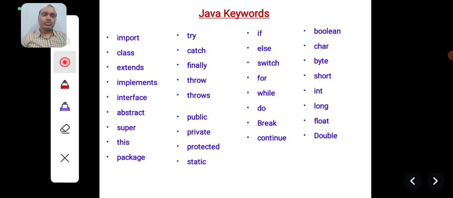How a method or a variable is declared as static, we are going to learn in subsequent classes. These are only a few of the keywords supported by Java. There are many more keywords that we are going to discuss as we go through the subsequent sessions. Okay, thank you.